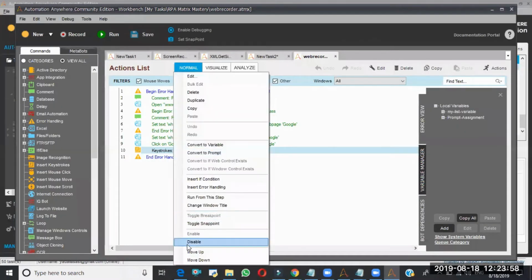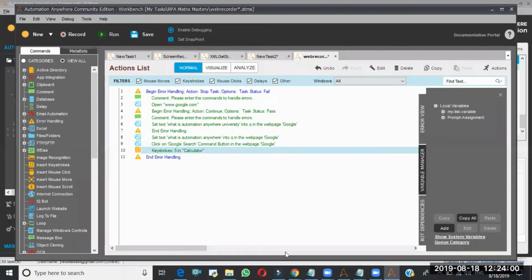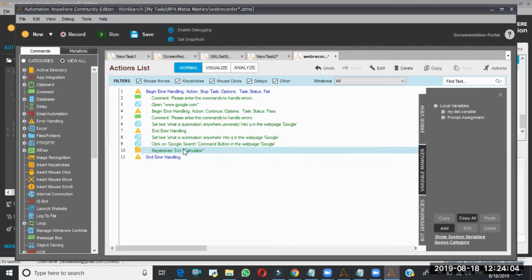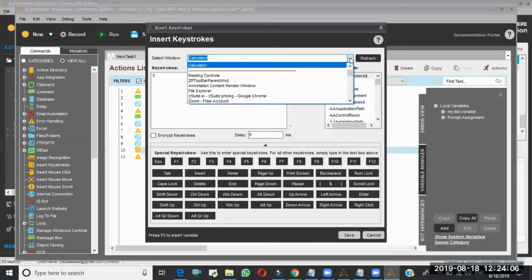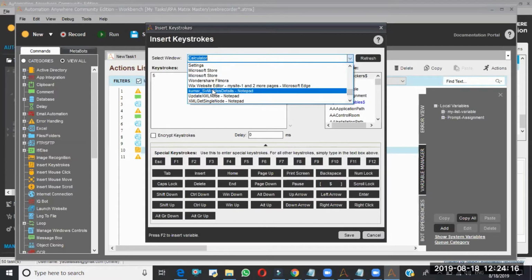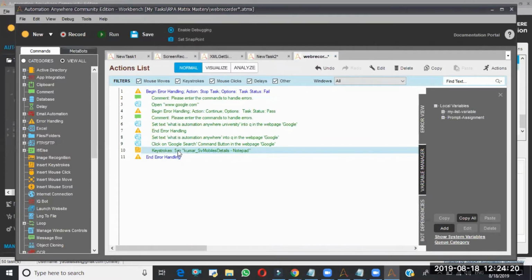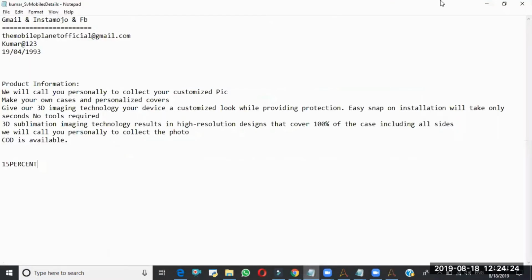Let's try to create one error at least. We'll do one thing: Insert Keystroke. I'll select this window, and this is going to enter the number 5 on this window, but the thing is I'm going to close this notepad file.